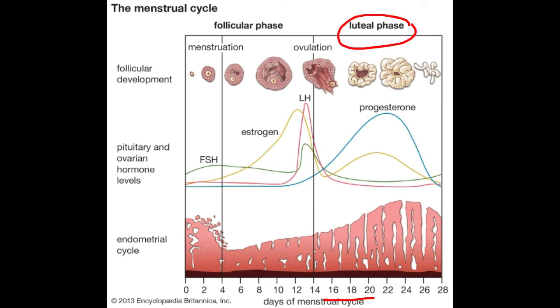The fourth one, luteal phase, 15th to 28th day. The emptied Graafian follicle develops into the corpus luteum. The endometrium is prepared for implantation if fertilization of the egg takes place.